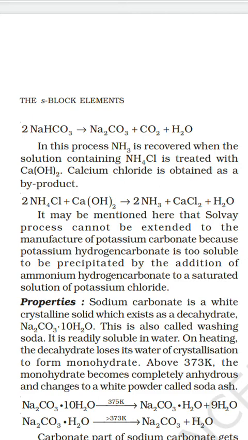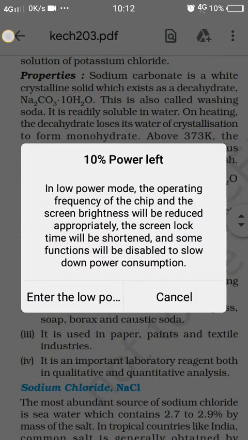It may be mentioned here that the Solvay process cannot be extended to the manufacture of potassium carbonate, because potassium hydrogen carbonate is too soluble to be precipitated by the addition of ammonium hydrogen carbonate to a saturated solution of potassium chloride. Properties: sodium carbonate is